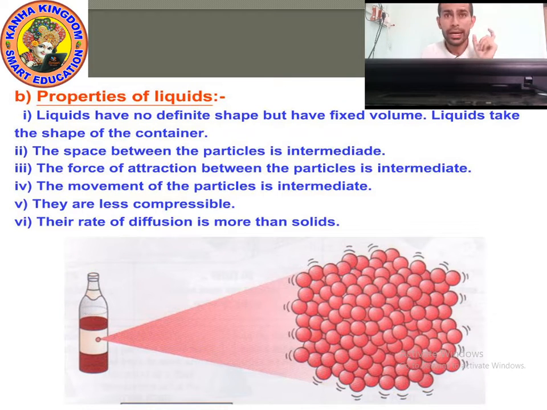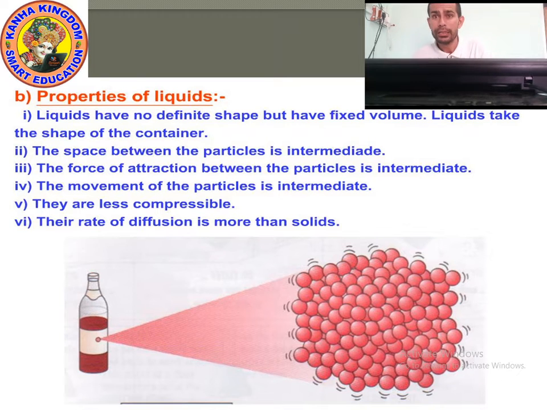And the space between the particles of liquid is more than solid. Space is more than solid and force of attraction is less than solid. That's why liquid can easily flow. Why does liquid flow? Because the force of attraction between the particles is less than solid, and the space between the particles is more than solid.